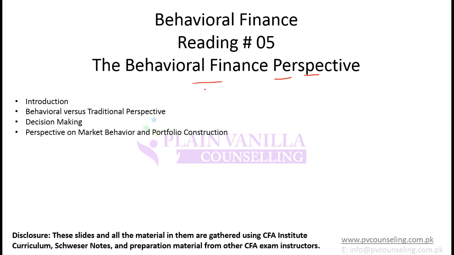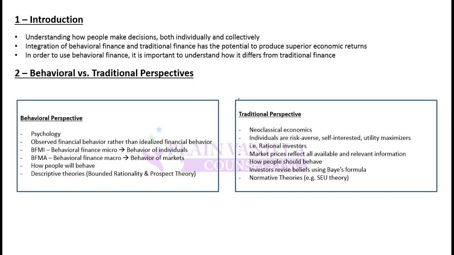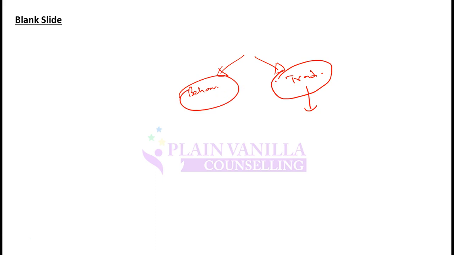So starting with the first topic, that is behavioral finance. Behavioral finance basically gives you an introduction to two broad categories that prevail in the world of finance. One is behavioral finance and the other is traditional finance. What you have studied so far in level 1 and level 2 is mostly traditional finance. They gave you some introduction to behavioral finance by telling you about some biases, but they didn't go into detail. So most of it is focused on traditional finance. You should be able to identify the key differences between behavioral and traditional finance.